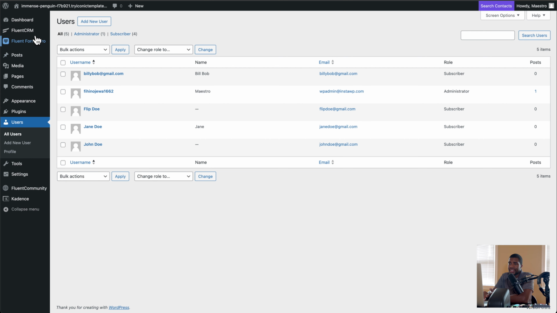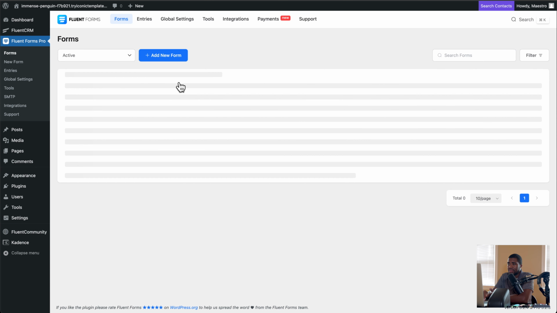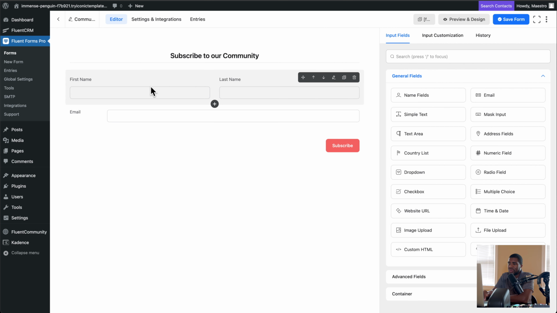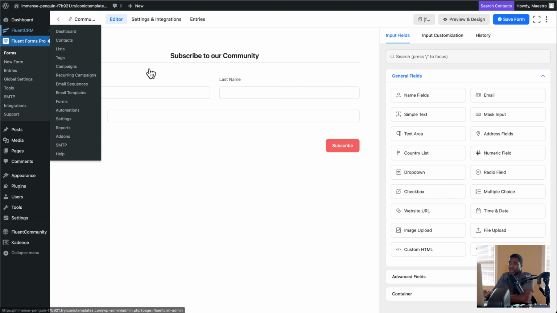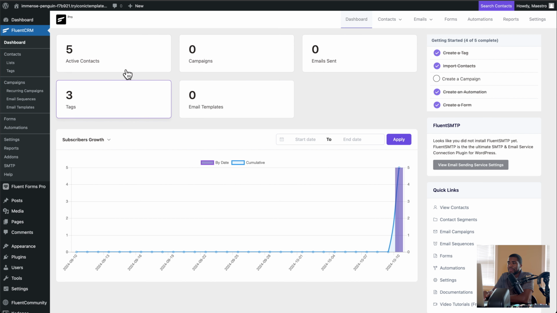What I did was I created a form. I just call it community register form here. As you can see, if I edit this, it's super simple. I didn't want to make this look all polished. I just wanted to give you the concept. So I made this form here, and I also set some integrations. Now I'm using Fluent Forms Pro, and I'm using Fluent Forms CRM Pro in order to do some of the things I'm doing here. So just keep that in mind too.